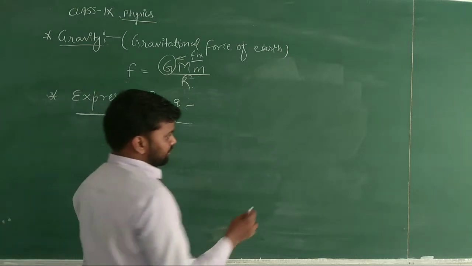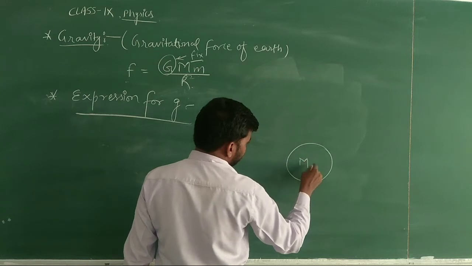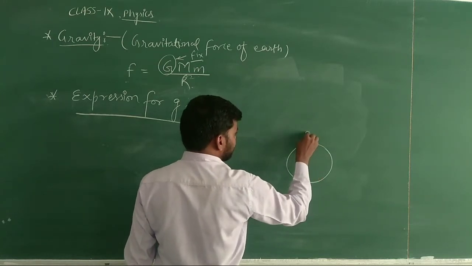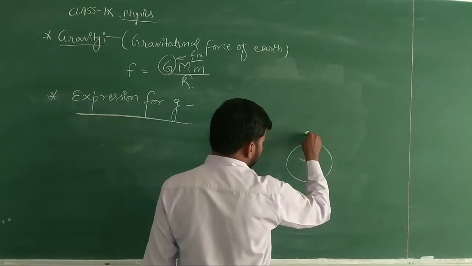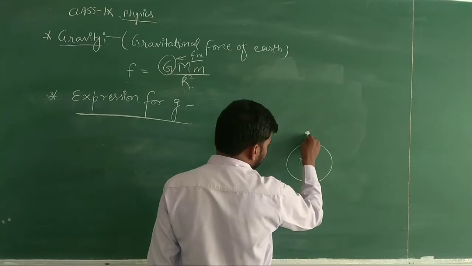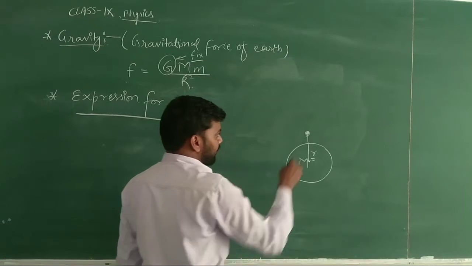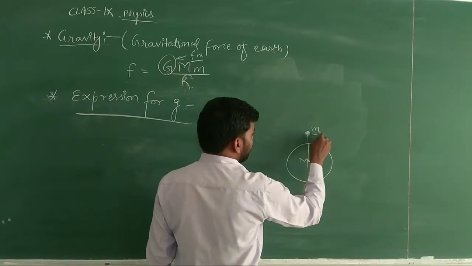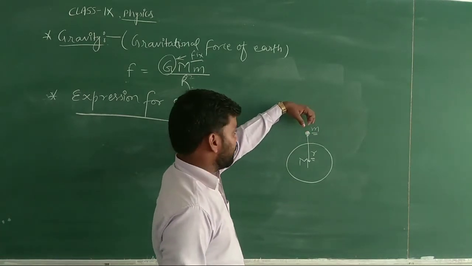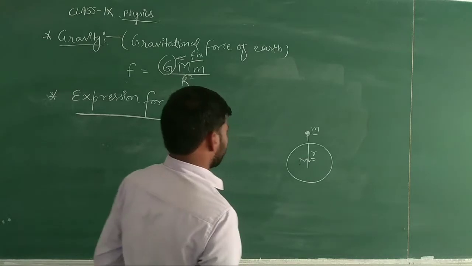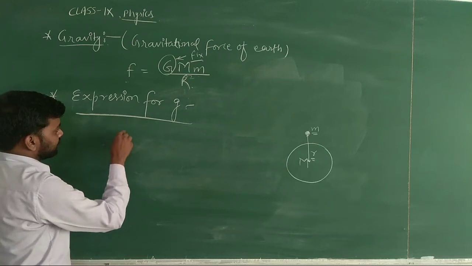Now we will assume some case that it is our earth, the mass of the earth is capital M, and an object is at a height. Suppose it is at a certain height, like I am taking the whole distance from the center of the earth up to this point will be equal to small r, and the mass of the object is small m, and we are aiming this object upon a certain height towards the earth. Okay, then by Newton's law of gravitation,